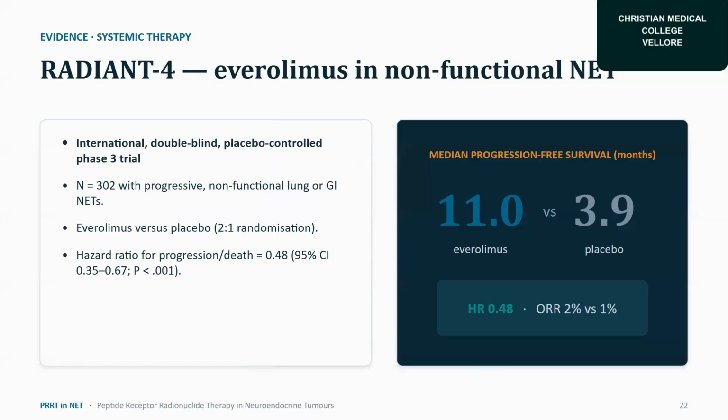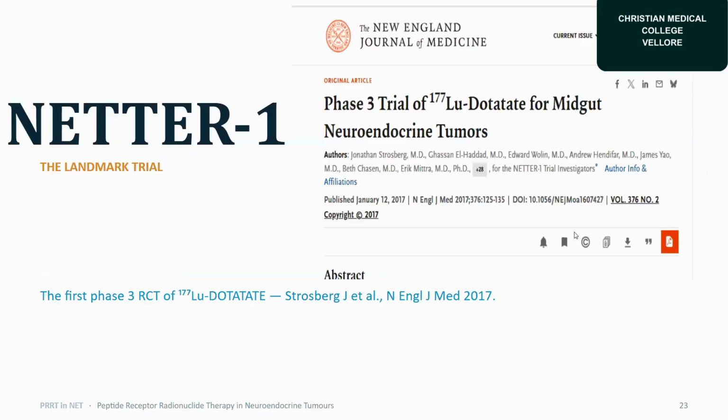So, RADIANT-4, which was an international double-blind, placebo-controlled phase 3 trial with 302 participants with progressive non-functional lung or GI neuroendocrine tumor. Randomization was 2:1, everolimus versus placebo. Here they found the hazard ratio for progression was 0.48 with everolimus, median progression-free survival in months 11 versus 3.9. Then came the landmark trial, NETTER-1, which is the phase 3 trial.